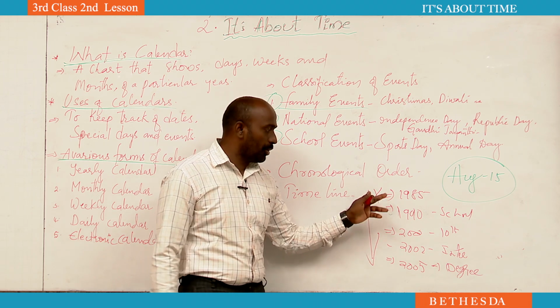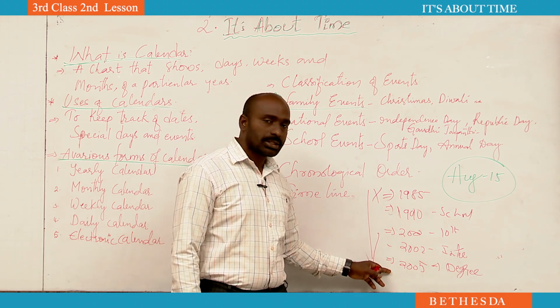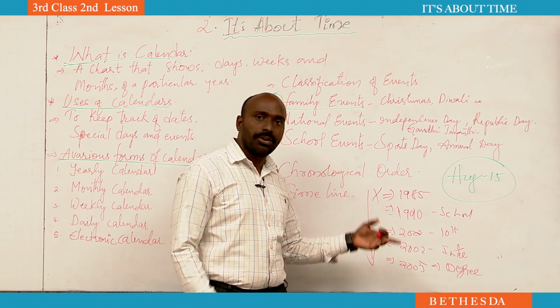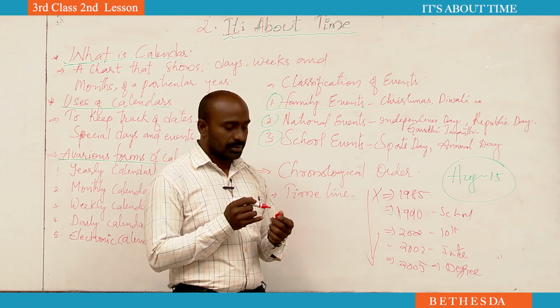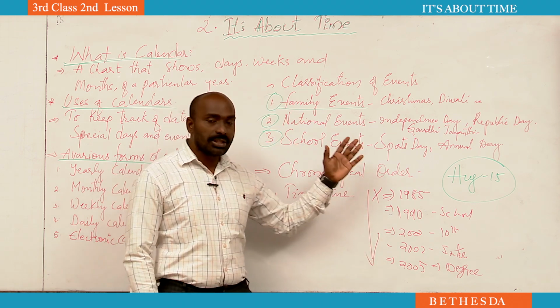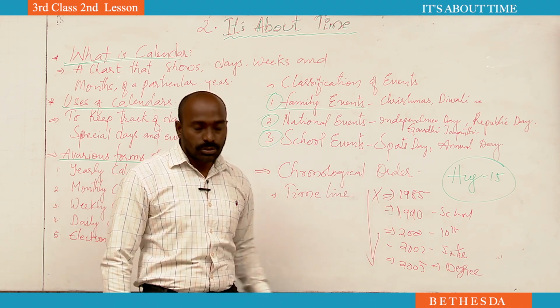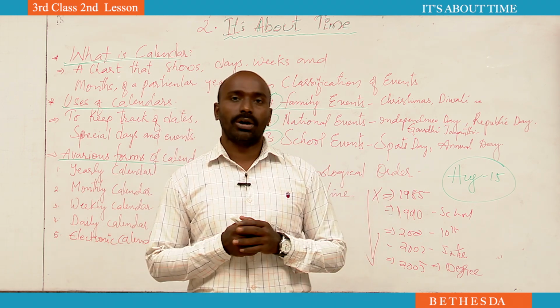So when you were born, when you went to school, when you passed 10th, intermediate, degree, PG, when you married, when you got a child, all these together we call a timeline, arranging the years in chronological order. Is it clear, students?